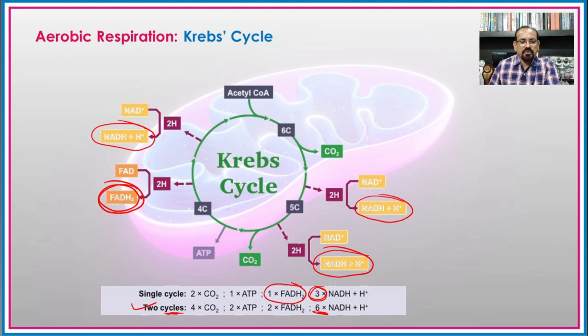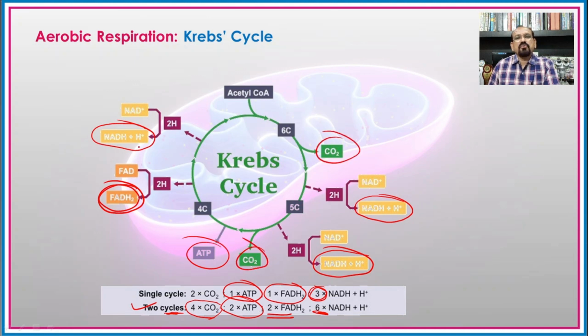So 1 FADH2 for the single cycle and 2 FADH2 for the 2 cycles of the Krebs. Then again there is formation of 1 ATP molecule for the 1 cycle and 2 ATP molecules for the 2 cycles, and 4 carbon dioxides are released again for the 2 cycles. So in this way there is release of carbon dioxide at 2 places for the 1 cycle. So twice there will be the formation of 4 molecules of carbon dioxide, and in this way this will be our net product after the aerobic respiration, that is the Krebs cycle.